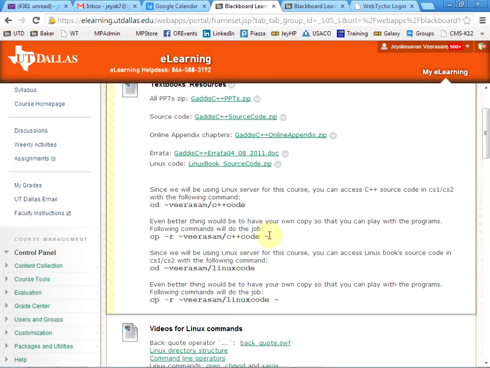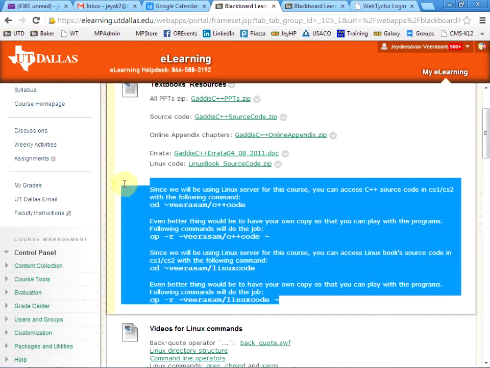And it may give some errors with respect to some executables. Just ignore those. The main thing you need is the source code. This is a PPT. That's source code if you want to download to your Windows machine. But again, I encourage you to copy that using this mechanism, that way you have it in your Linux, your Unix account basically.